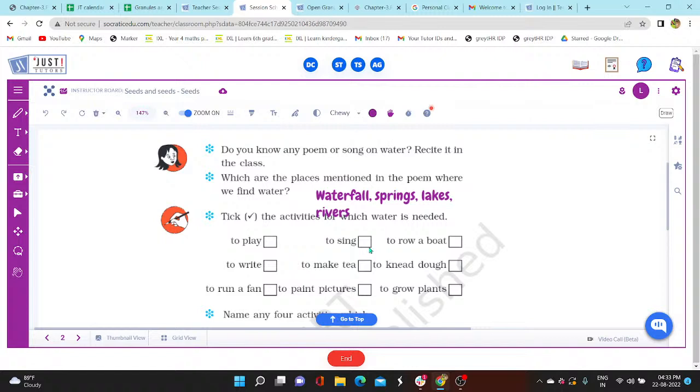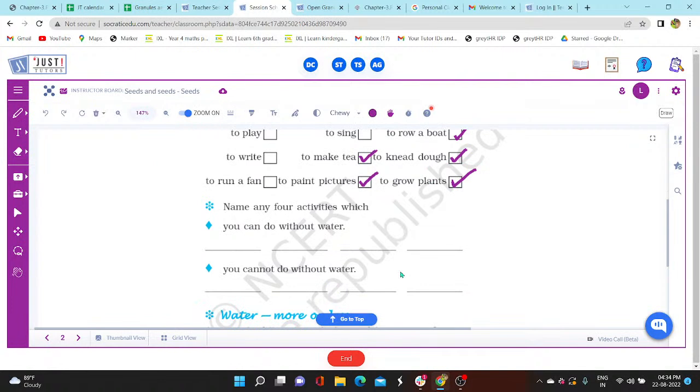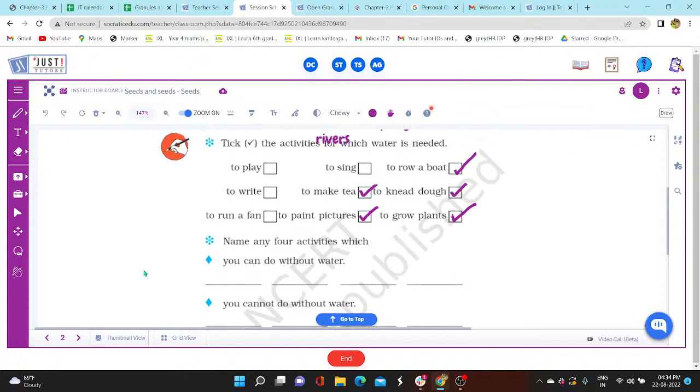So we need water to row a boat. We need water to knead dough. We need water to make tea. We need water to paint pictures. We need water to grow plants. So these are the activities for which we need water. Now name 4 activities which you can do without water and you can do with water.